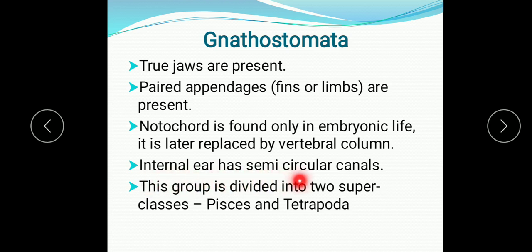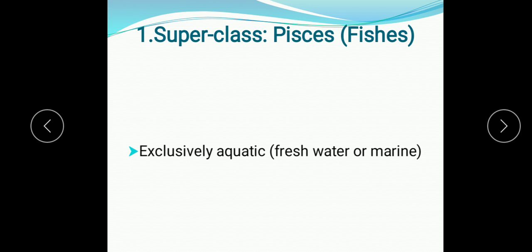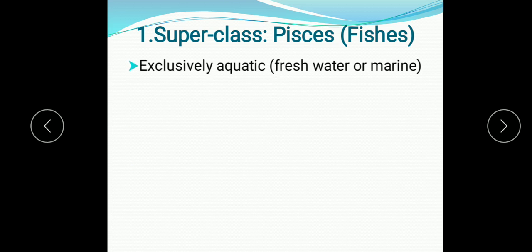Internal ear has the semicircular canals, and how many semicircular canals? 3 semicircular canals are there. This group is further divided into two superclasses, that is Pisces and Tetrapoda. So in Pisces we will study the fishes. So all the fishes come under Pisces.